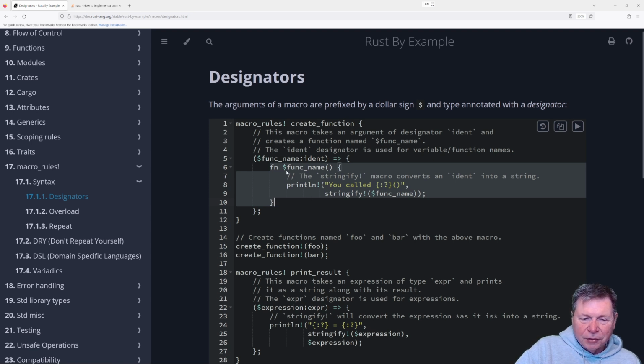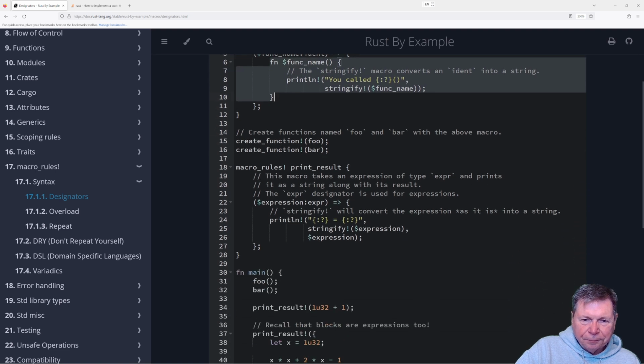Okay. All right, so we're going to create a function called func_name that's going to do some work. Interesting. Okay, cool. I guess I should read the comments. Creates a function named func_name. All right, that's why the extra set of brackets. All right, sure. Okay, create functions foo and bar with the above macro. Yep.